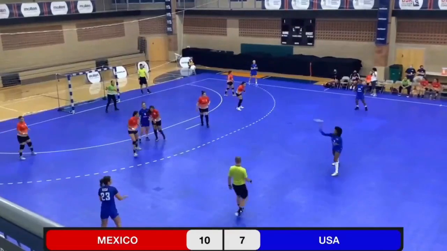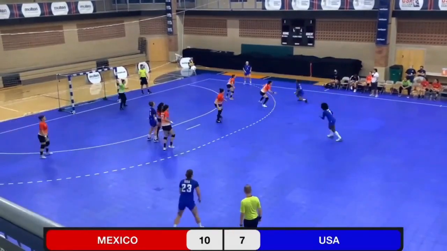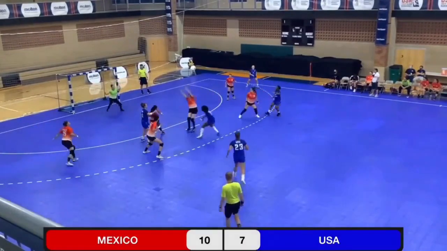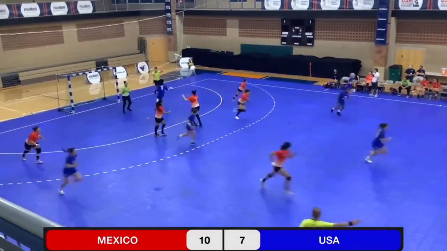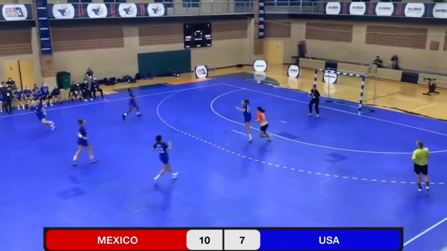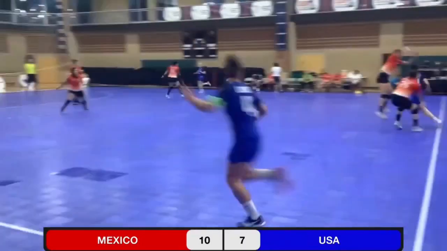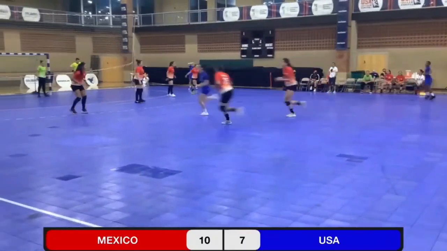And Tasia Stewart has actually moved into the backcourt now. Oh, one too many steps, but it was a nice steal by Christensen. USA with a chance to counterattack.